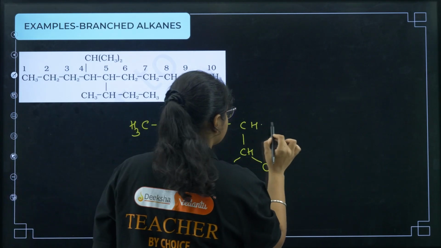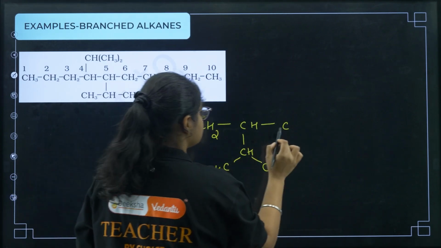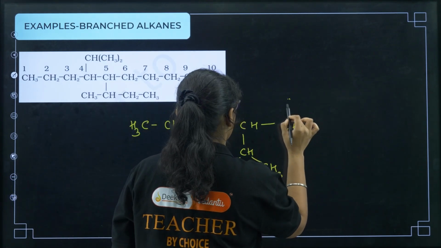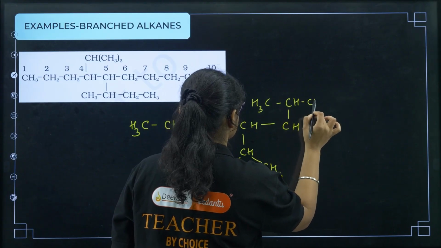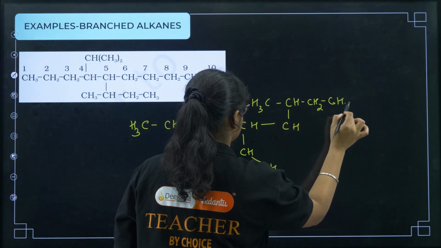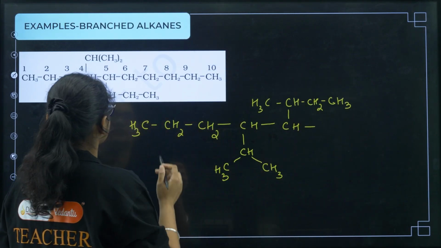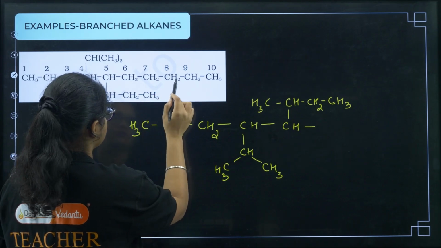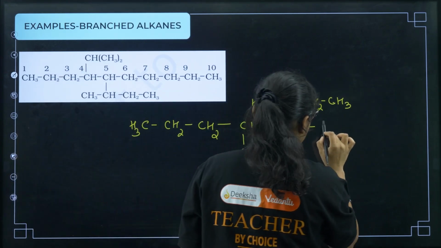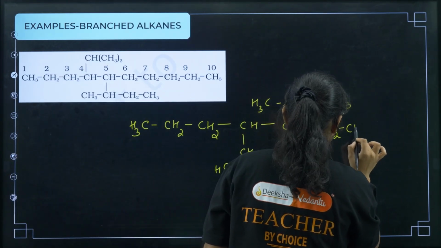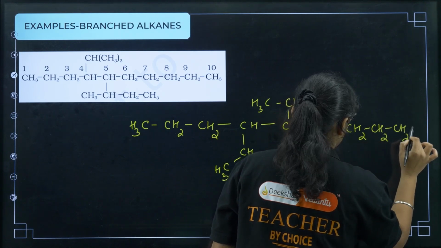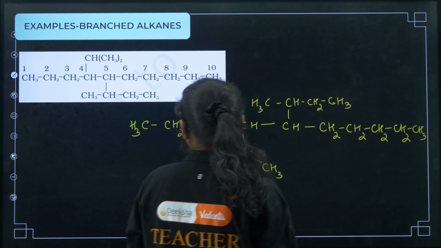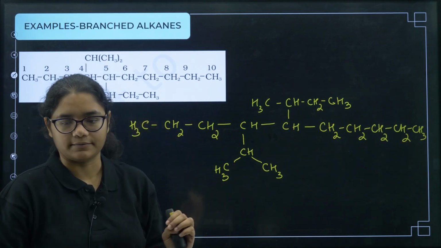Next you have the fifth carbon here, which is having CH, and you have CH3, CH, CH2, CH3. Now after that you have CH2, 6, 7, 8, 9 and CH3. This is the structure, right?